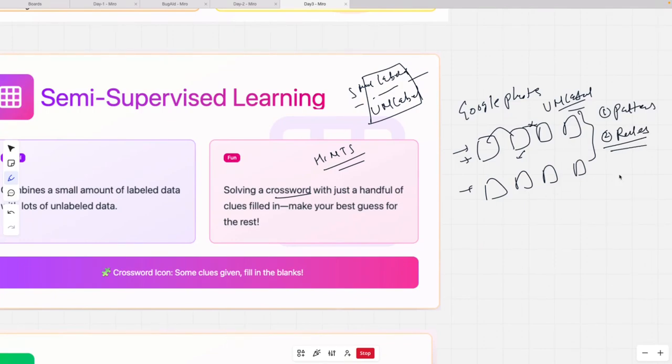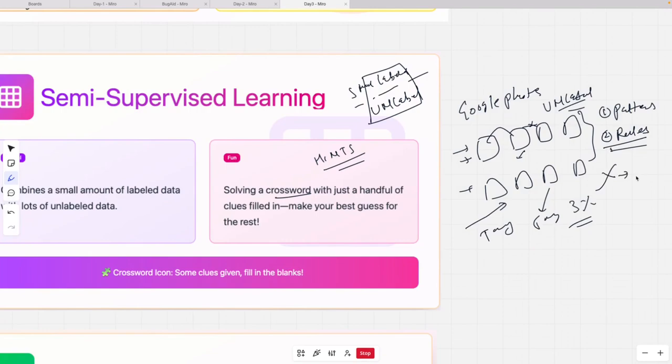and it keeps this in its memory. Now as soon as you start tagging some of the images, you might have tagged only, let's say, 3% of the images, but now it combines these patterns and rules with the new labeling.